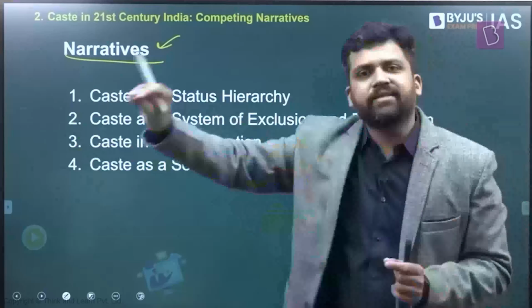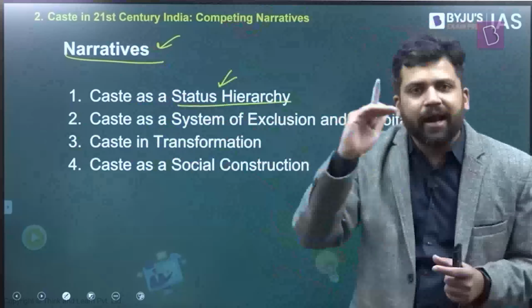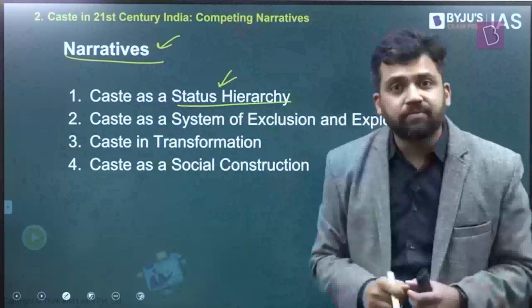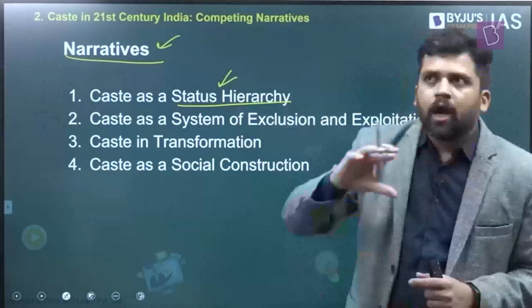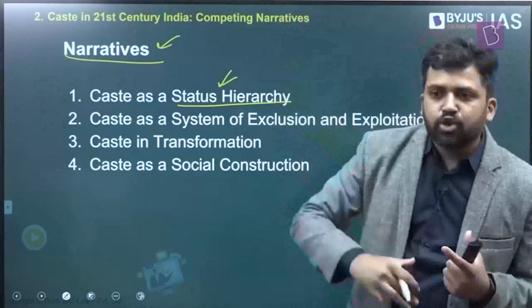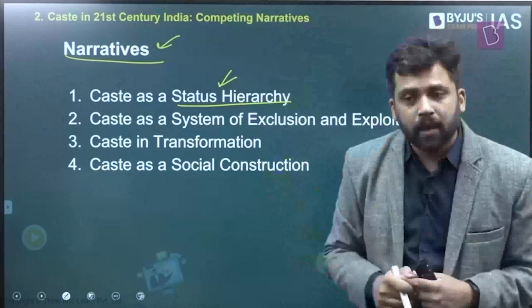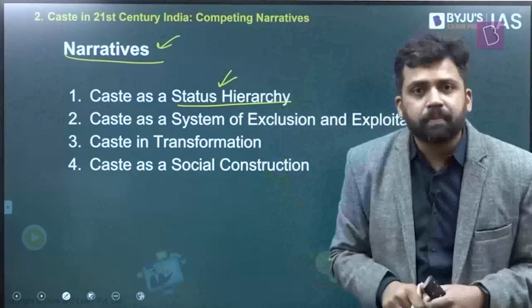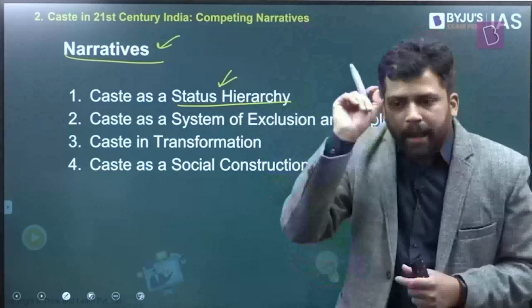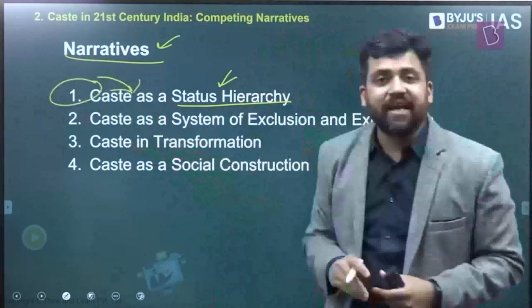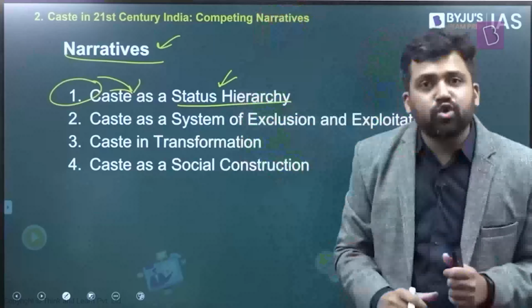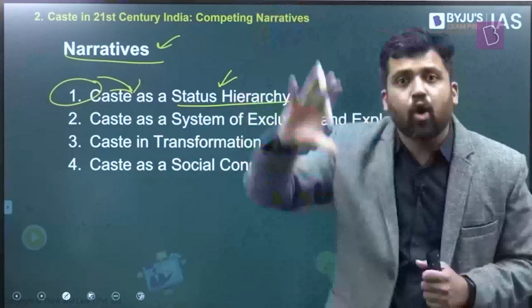Example here. Some people will say caste is a way by which different groups are arranged in terms of status. So this is a narrative. If you look at the caste system, you'll find different groups. Some groups are considered superior. They're considered to be having superior status. Some groups are considered to be having inferior status. And then there are some groups in the middle. So as per people who believe in this narrative or who propagate this narrative, the caste system constitutes different groups placed in a hierarchy on the basis of status.